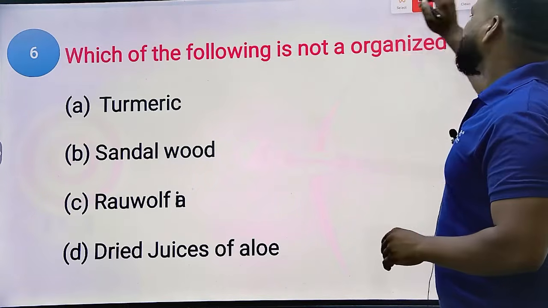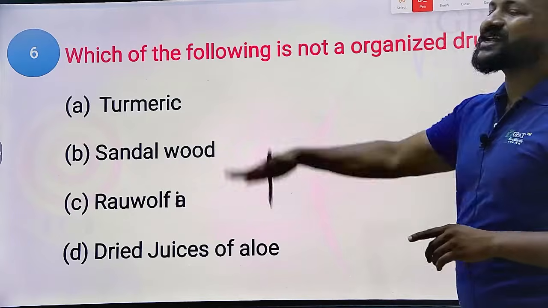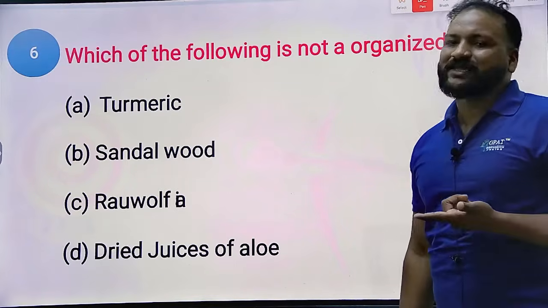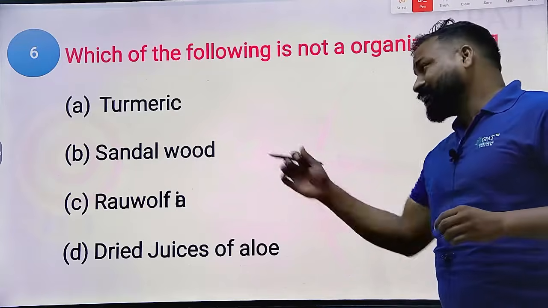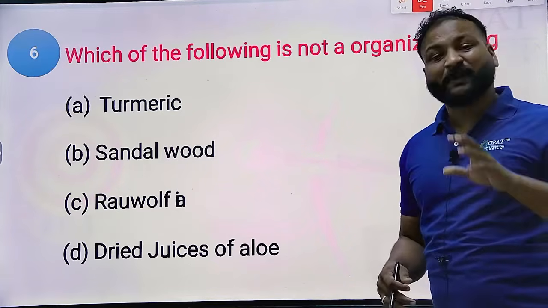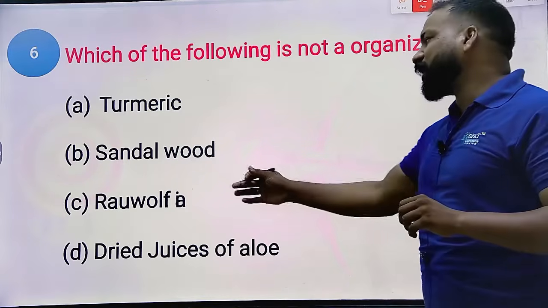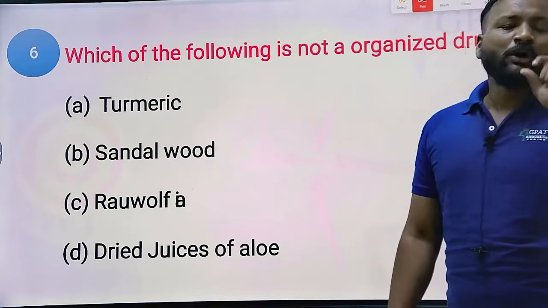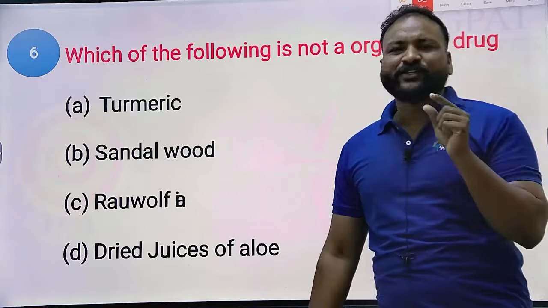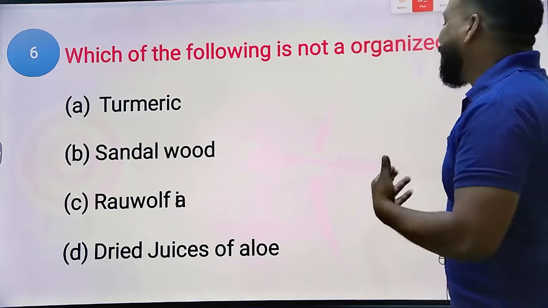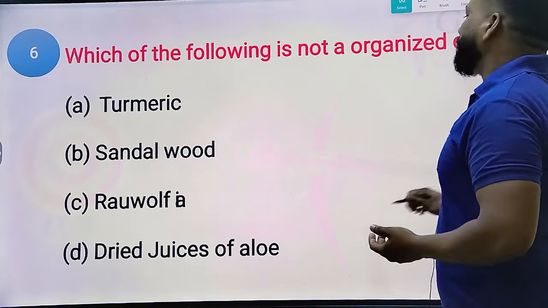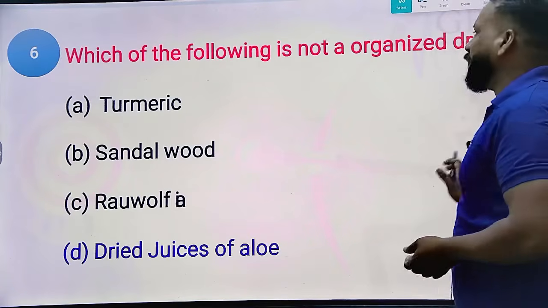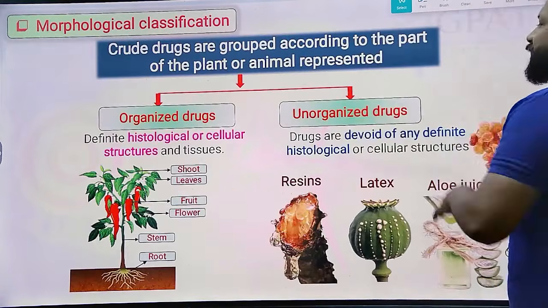Okay, so they are directly asking which of the following is an unorganized drug. Option A, turmeric. No, turmeric is a rhizome, it contains cells and tissues, right? Sandalwood also is a part of the plant, containing cells and tissues. Rauwolfia is a root, it contains cells and tissues, whereas dried juice of aloe, juices don't contain any type of tissues. They are nothing but active principles, so the right answer will undoubtedly be dried juice of aloe. Yes, these are the examples I told you already.